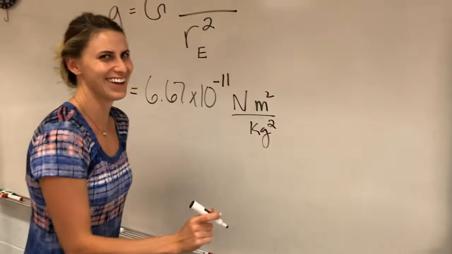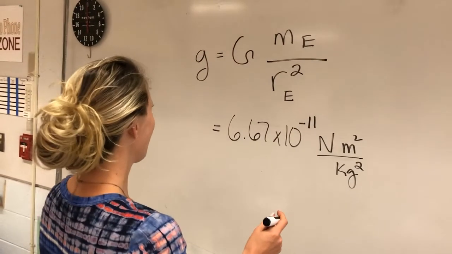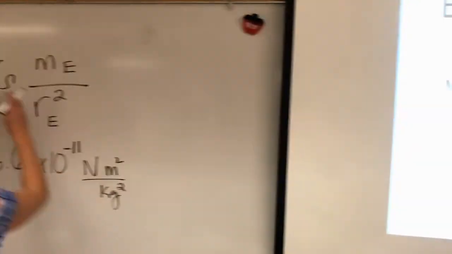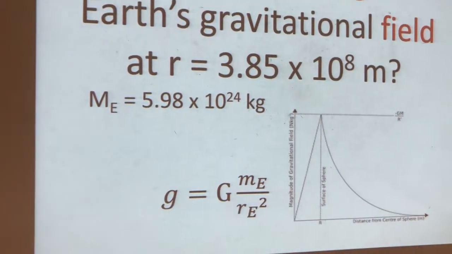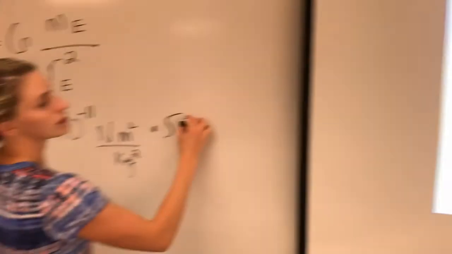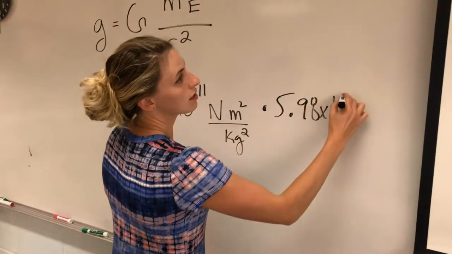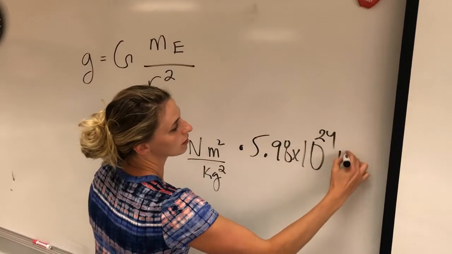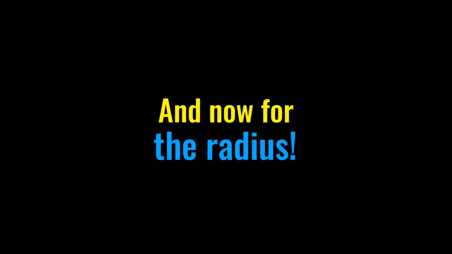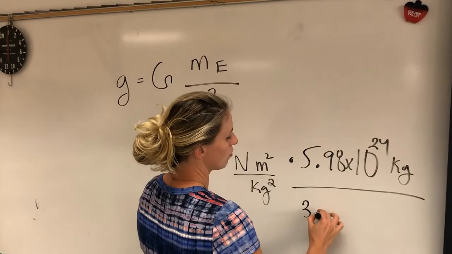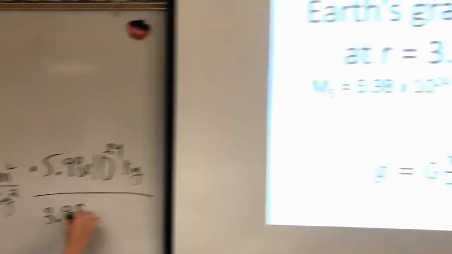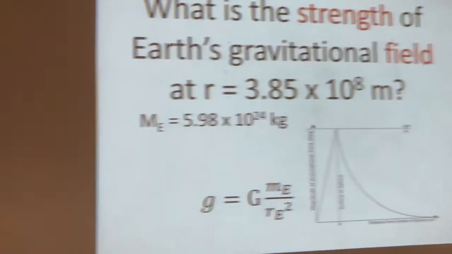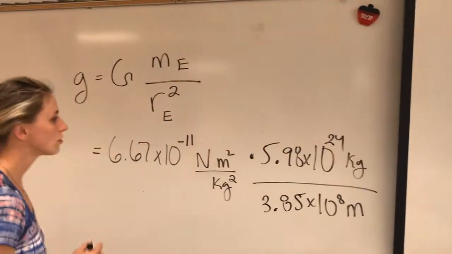You saw we made that mistake right away. So that's this. And then we want to multiply that times the mass of the Earth, which was 5.98 times 10 to the 24 kilograms, a big number, divided by 3.85 times 10 to the 8th meters.